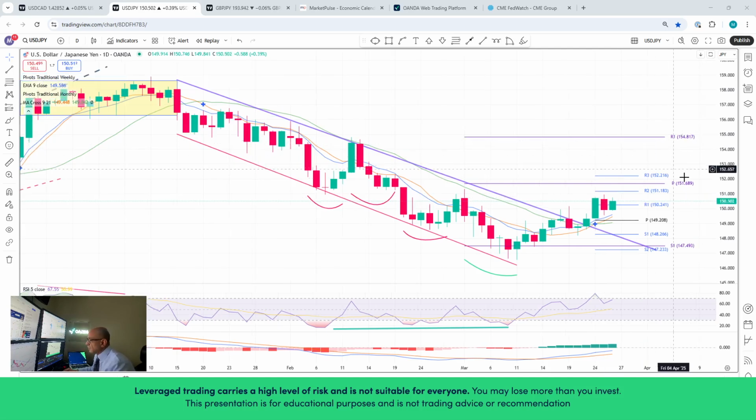150.7. We have a monthly pivot point at 151.68, which may act as a resistance level, as well as R2 at 151.18. Below price action, we have three moving averages which intersect near the weekly pivot point at 149.20 and a monthly support level at 147.49, which intersects with the extension of the line which was broken earlier on March 21st. RSI and MACD indicator both are in line with price action.